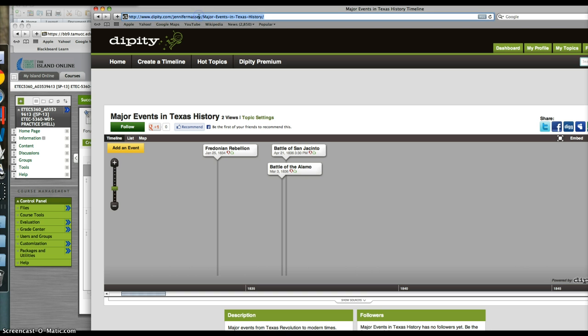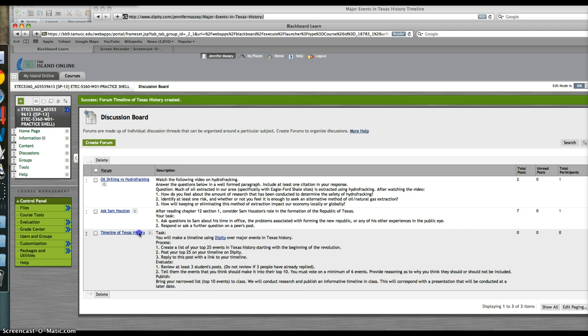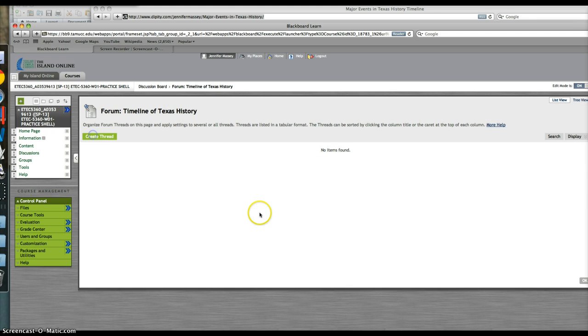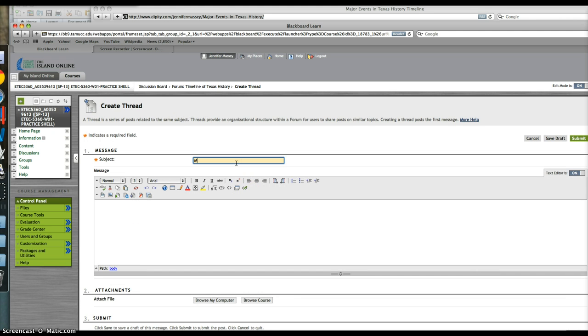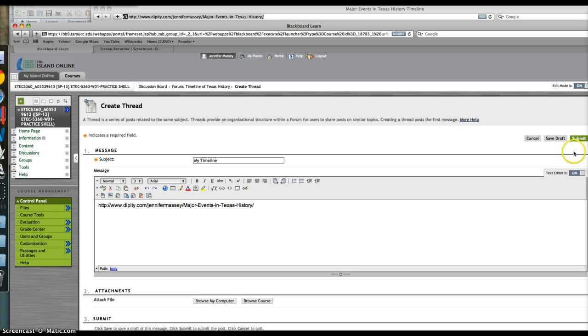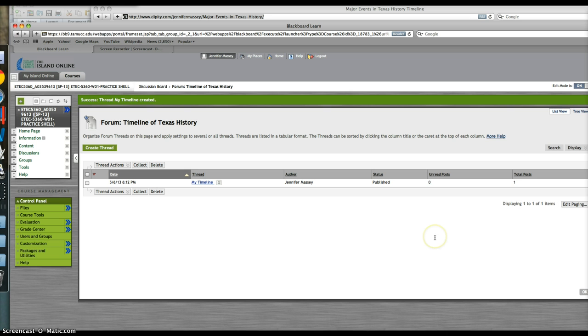So if I make this public, I can just copy and paste my response and create a discussion thread with my timeline. And now anybody can go in, and the responses will be things like, I really think that you should keep the Battle of San Jacinto because that is where we won our independence. Or I really don't think the Fredonian Rebellion should be on the timeline because it was such an insignificant event and only people in Nacogdoches really cared about it.